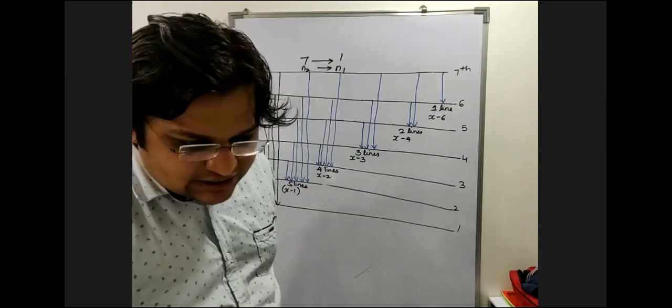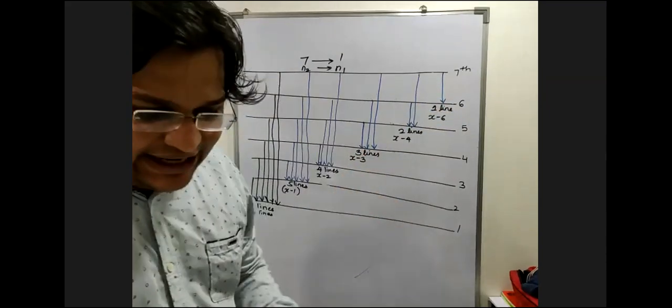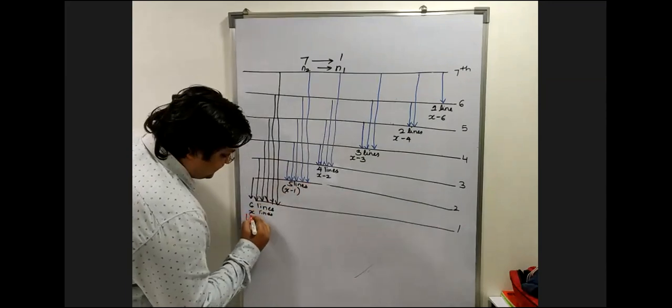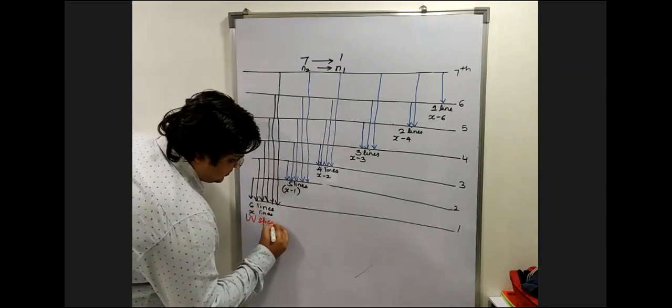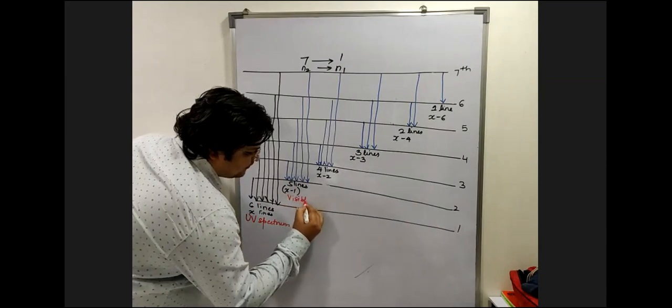Now, it was then seen experimentally that this belongs to the UV spectrum. This belongs to the visible spectrum.